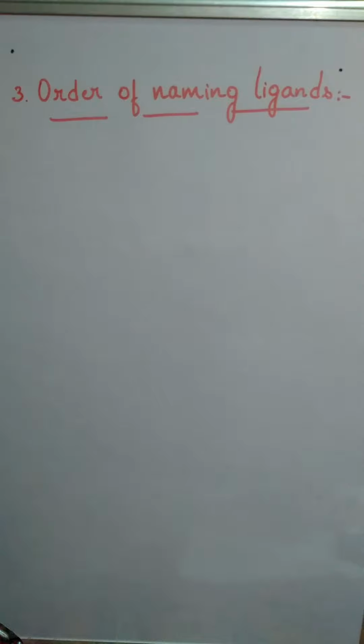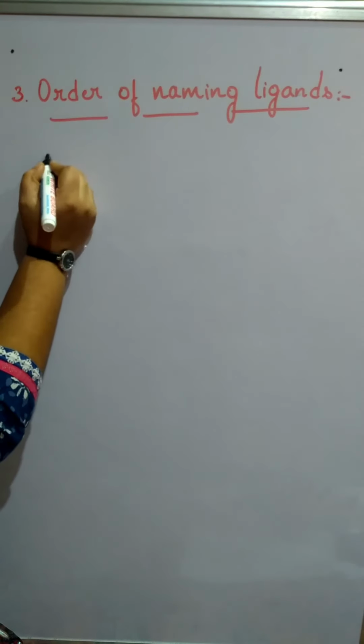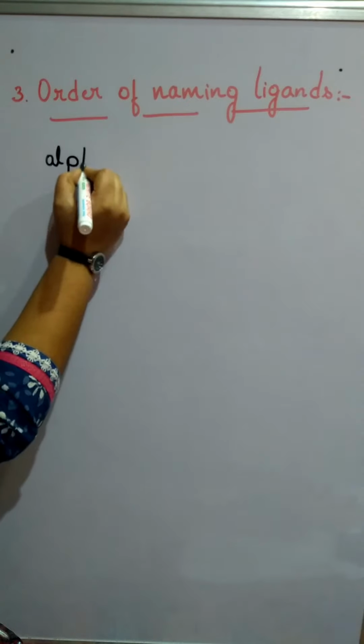Next point. The second point, how to name the ligands, we have already discussed. Now, the order of naming ligands. In which order do the ligands have to be named? That is what the heading means. The ligands have to be named in alphabetical order.